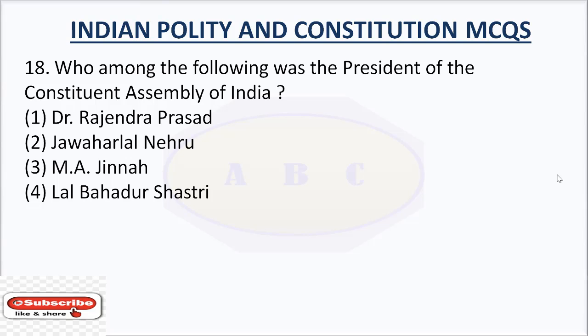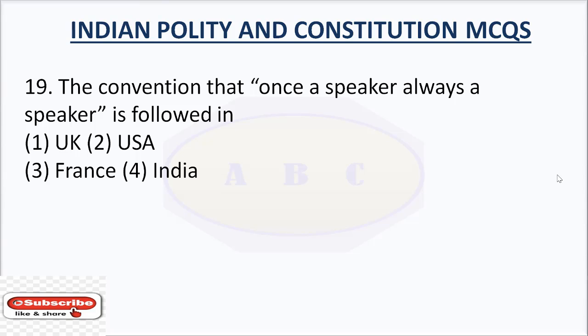Question number 18. Who among the following was the President of the Constituent Assembly of India? Option number 1, Dr. Rajendra Prasad. Option number 2, Jawaharlal Nehru. Option number 3, M.A. Jinnah. Option number 4, Lal Bahadur Shastri. The answer is Dr. Rajendra Prasad. Dr. Rajendra Prasad was the President of the Constituent Assembly of India.